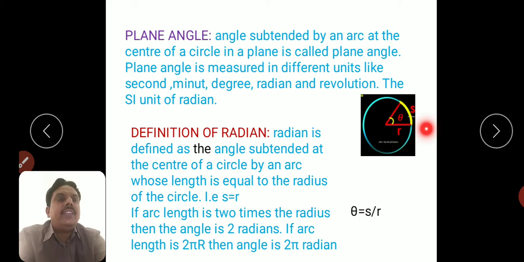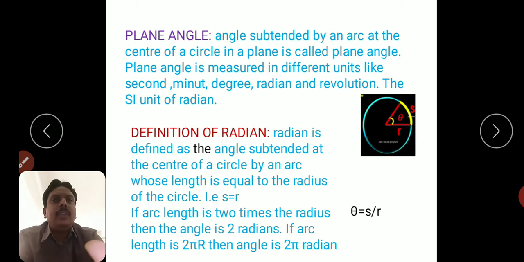The two ends of the arc are joined at the center. The distance is nothing but radius r. These two are making an angle theta, which is represented in the diagram. So the angle made by the arc of a circle at the center is nothing but plane angle.